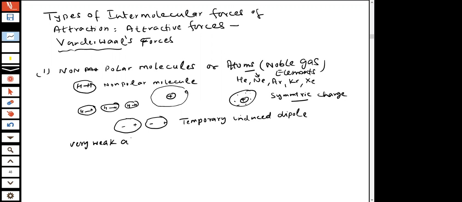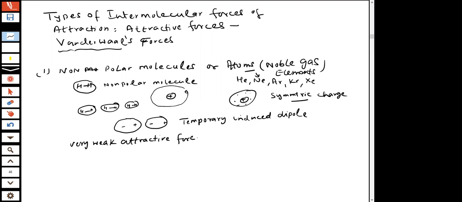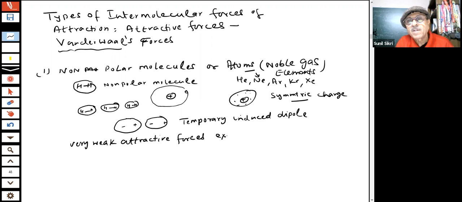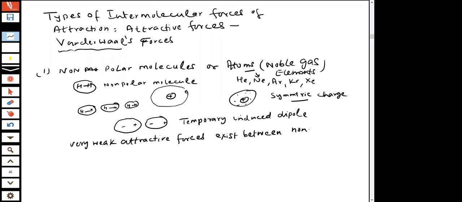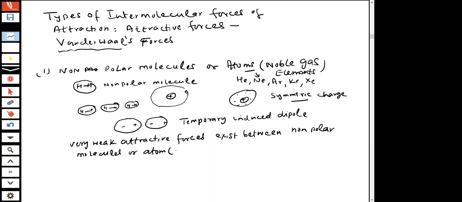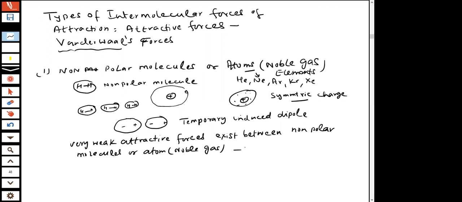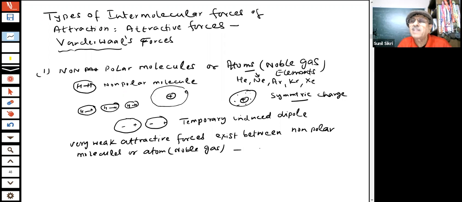When they come very close to each other, the result is a very weak attractive force which exists between non-polar molecules or atoms, like noble gases which do not form compounds. This attractive force is very weak, and it is called London dispersion forces.